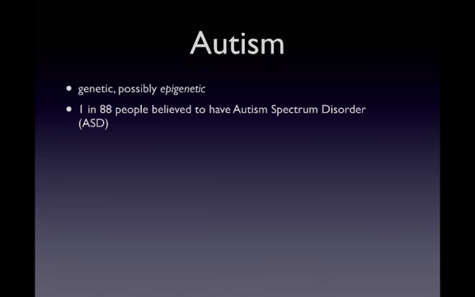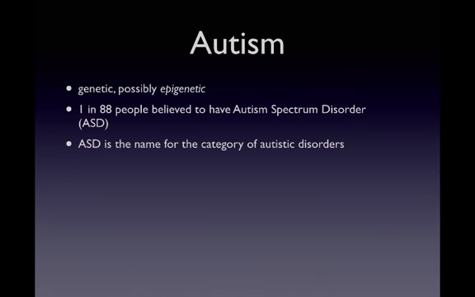Another disorder with genetic links is autism. Autism tends to run in families, and twin studies have shown that there is a strong genetic influence for this disorder, although the number of genes and the specific genes involved are still a mystery. And it's currently thought that autism probably has an epigenetic cause as well. Autism and the autism spectrum disorders have been more common recently, and currently 1 in 88 people are likely to have an autism spectrum disorder.